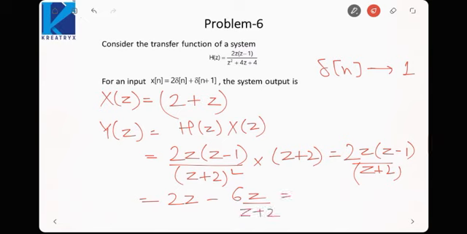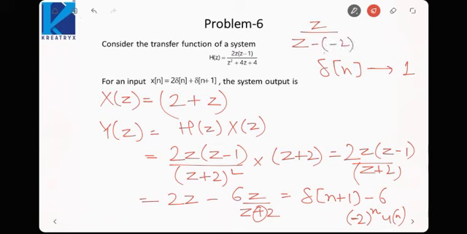If we take inverse z, it would be delta n plus 1 minus 6 into 2 raised to the power n u[n]. Okay, that would be minus 2 raised to the power n, because here we are getting plus sign. z upon z minus minus 2 would be minus 2 raised to the power n u[n]. So this would be my response of the system. The output of the system in time domain would be this function.